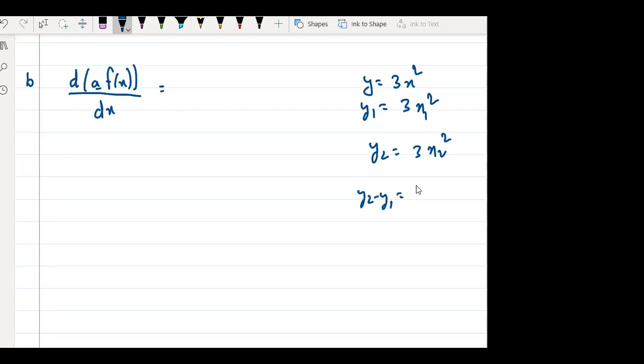Sir, 3 is taken as common outside. Yes or no? 3 will be taken as common. Then it will be x2 squared minus x1 squared. Yes or no? Tell me. Does everyone understand this so far? Step by step. Muhil, are you getting this? Trisha, Shivansh, Tejas, everyone is getting this?